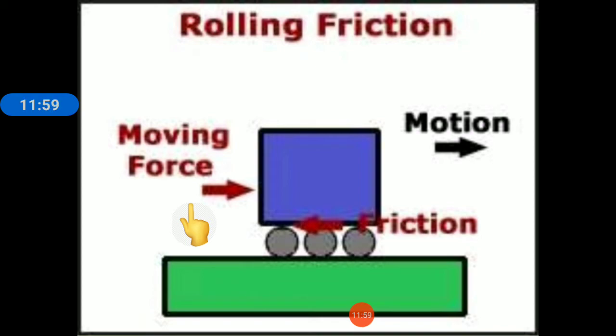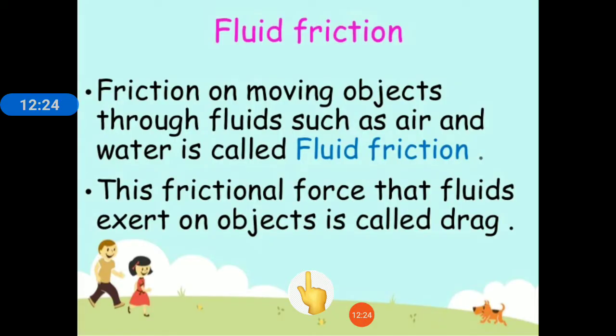See here, this box now is having a wheel. So when we roll over this box on this floor, then this motion is now a rolling friction. Okay, and if the wheels are removed and if we just slide over this blue box over this floor, then it will be a sliding friction generated. The last is fluid friction.